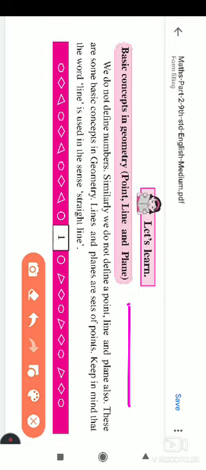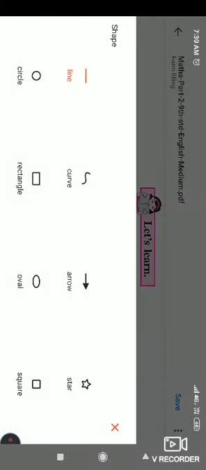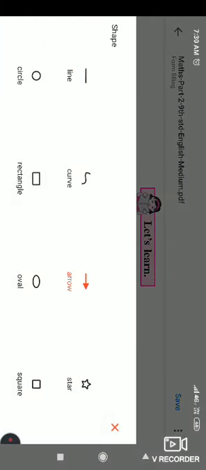And a line has two arrows, one towards this side and another towards that side, so it is a line.